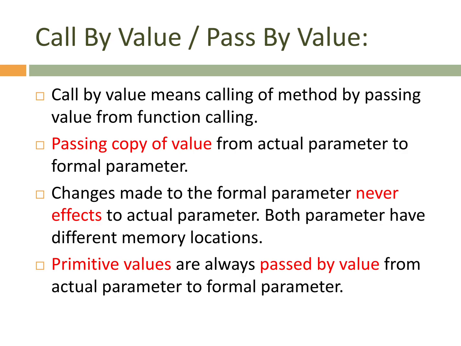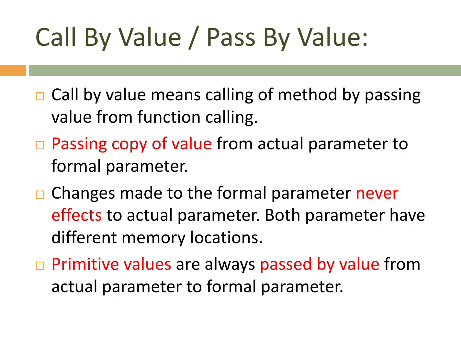And see, both parameters have different memory locations. The same thing I told you: the book has a different memory location and the copied material, the printout, has a different memory location. If I do something with my book, it never affects the photocopy, and changes in your photocopy do not affect my book.